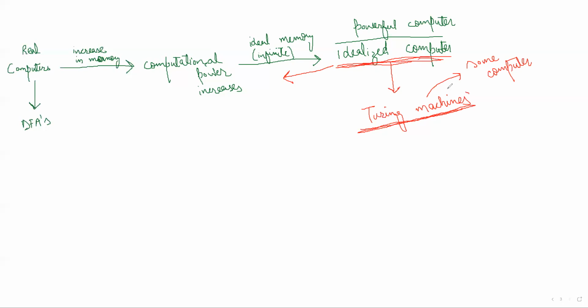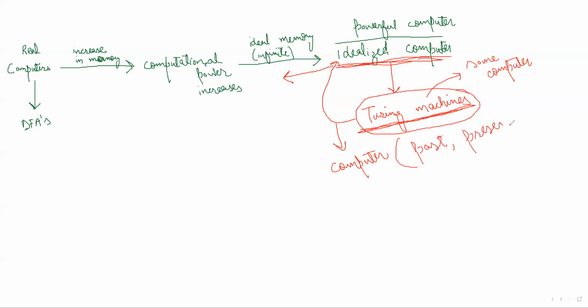That means the problems solved by Turing machines are solved by an idealized computer, or we can say they are solved by some computer. That computer may be a computer in the past, or the present computer, or the computer that we can design in the future.